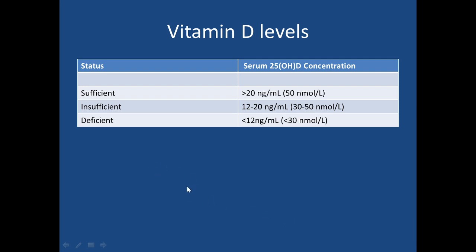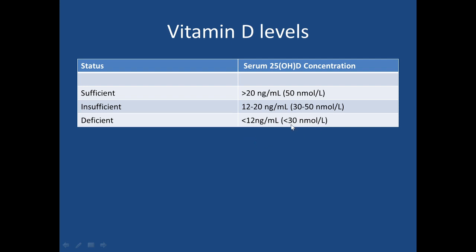Now another important thing is what are the laboratory parameters to label vitamin D as insufficient or sufficient. So if the level of 25 hydroxy vitamin D3 is less than 12 nanogram per milliliter or less than 30 nanomole per liter, then it is labeled as deficient. These two units are given because different labs report in different units, so you need to know both units. Most commonly it is nanogram per ml, but some report in nanomole per liter also.